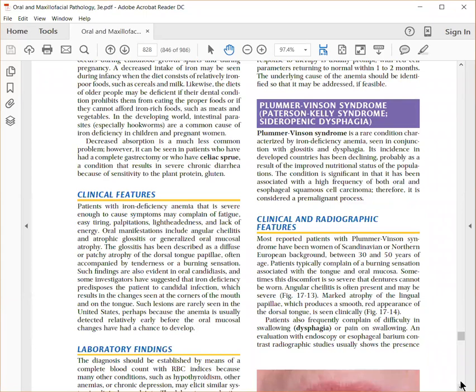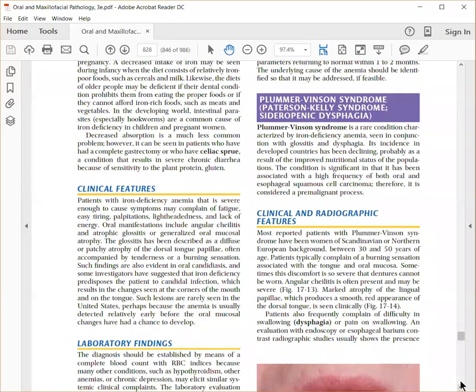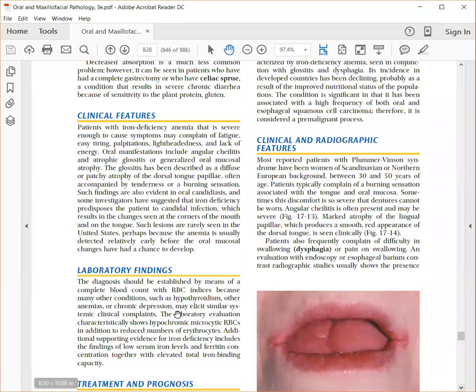The patient's mucosa appears bland, the tongue appears bald, there are no papillae, there is atrophy, the patient has a severe burning sensation, and the patient cannot take spicy food. Okay, so all these can be seen. And in lab diagnosis, you will see hypochromic microcytic RBCs. So what is the meaning of that?